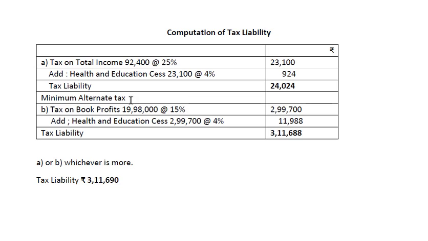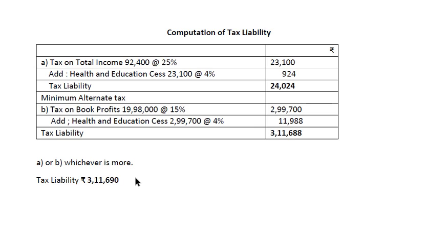Minimum alternate tax, 15% on the book profit of 19,98,000, that is 2,99,700, and on 2,99,700, 4% health and education cess, 11,988. So the tax liability is 3,11,688. When it is rounded off, it becomes 3,11,690.